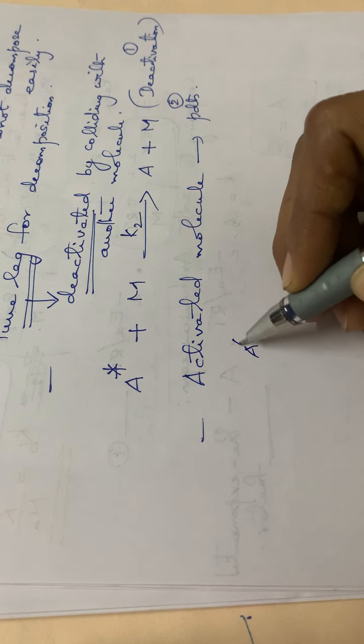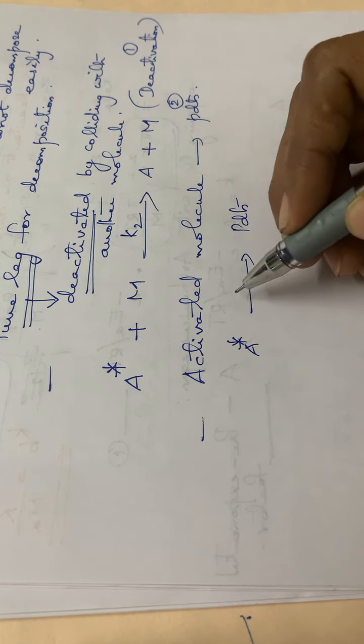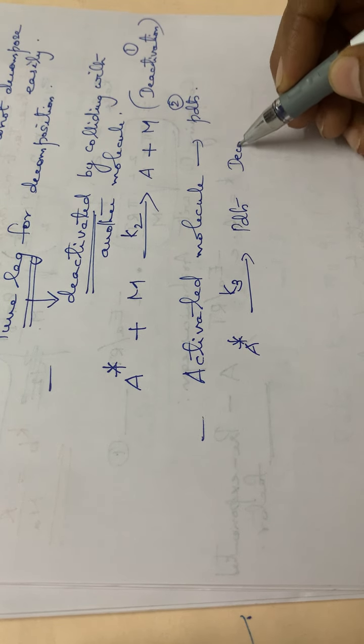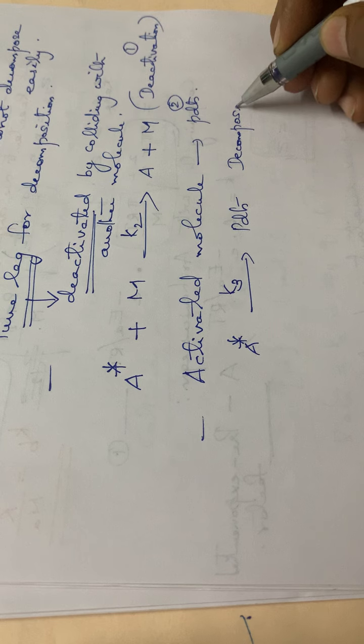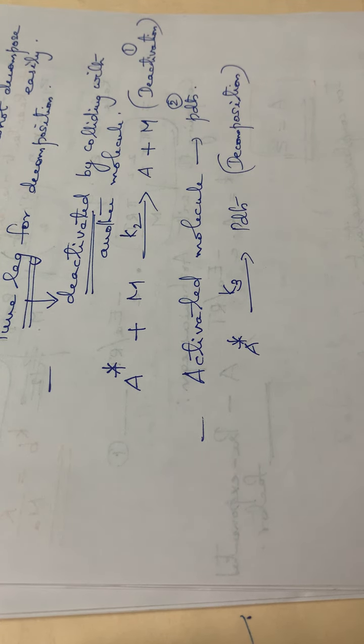So this A star, the activated molecule, is then converted to products. We can put the rate constant as K3. So here decomposition of the activated molecule occurs.